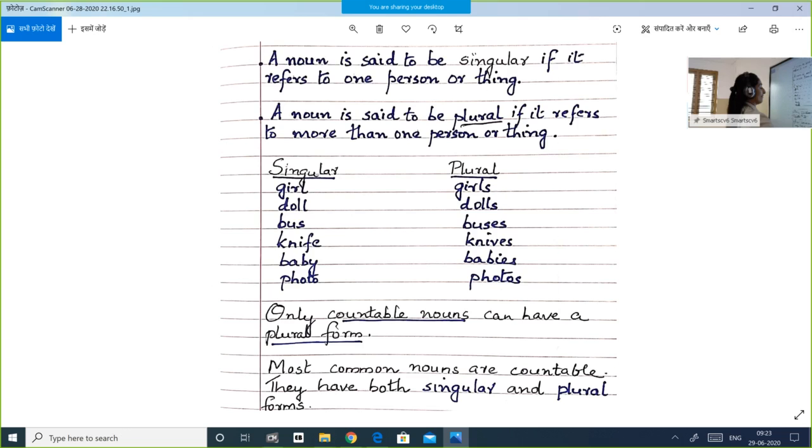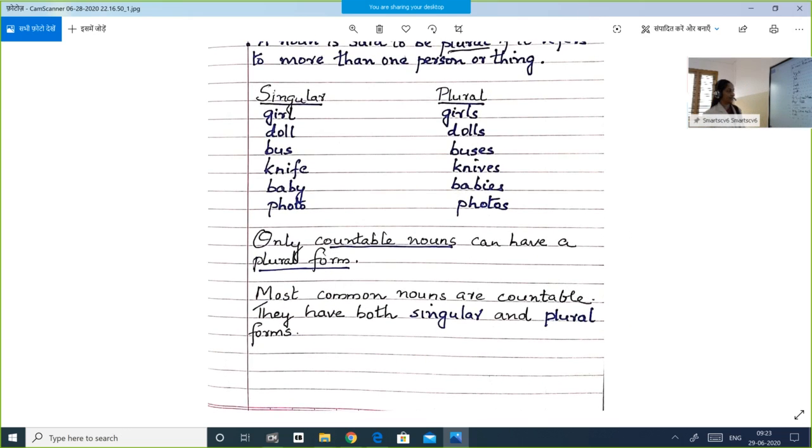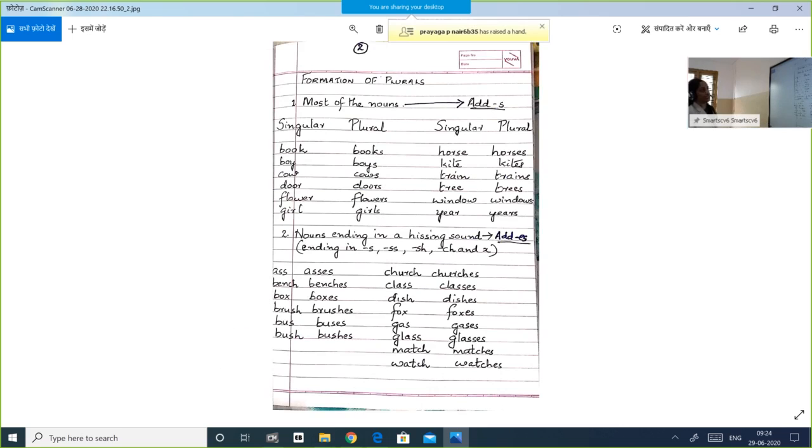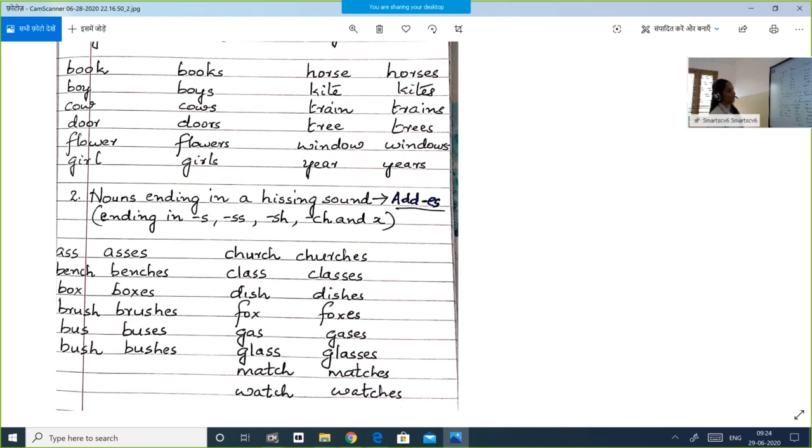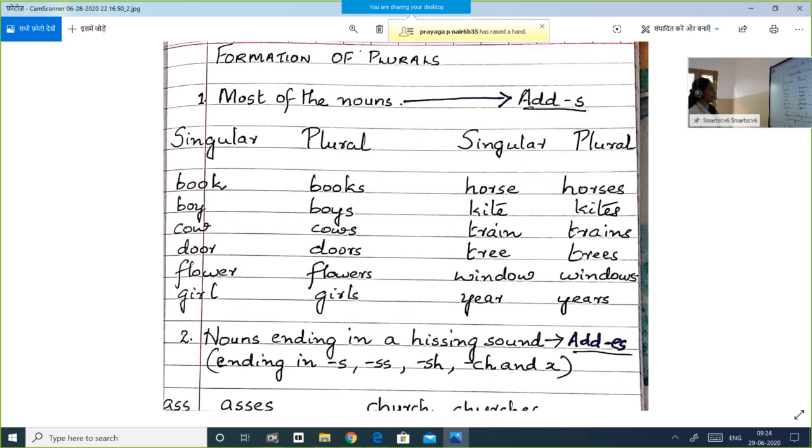Only countable nouns can have a plural form. So it is written, only nouns that can be counted can have a plural form. Most common nouns are countable. They have both singular and plural forms. What are common nouns? Uncle, wall, dog. You can have a plural form for all that. Formation of plurals: how you can change from singular to plural.